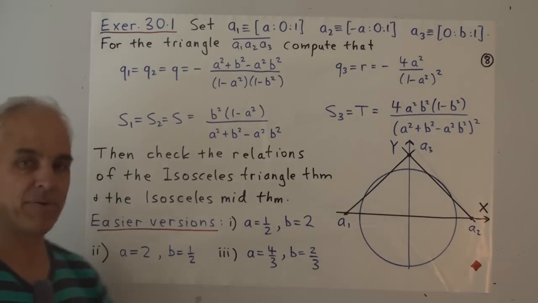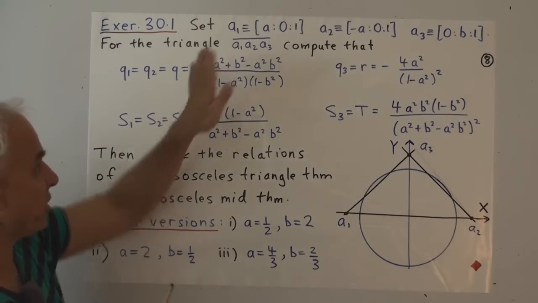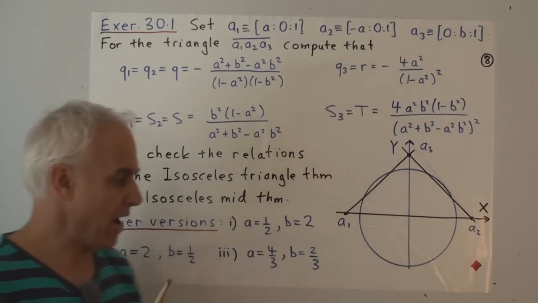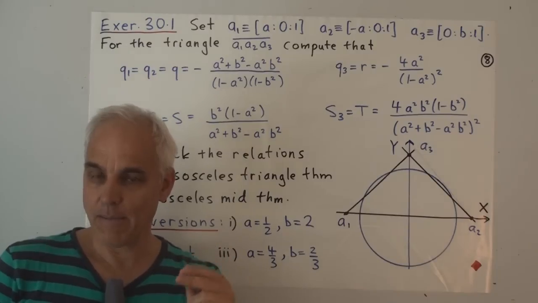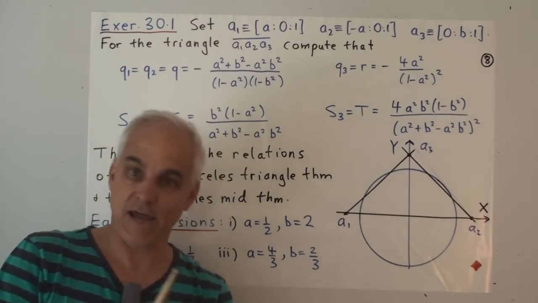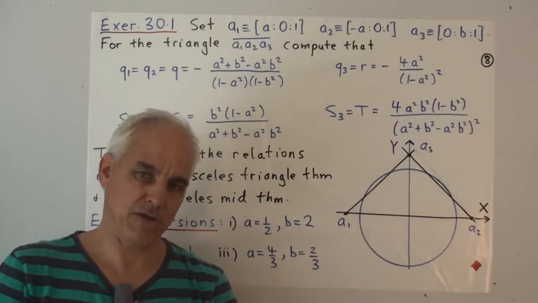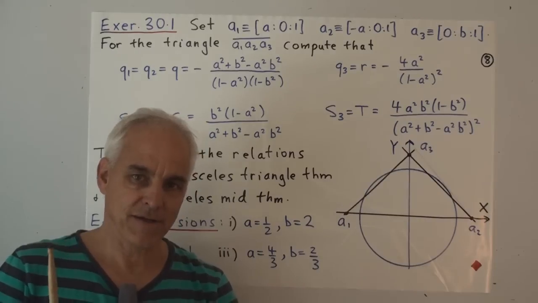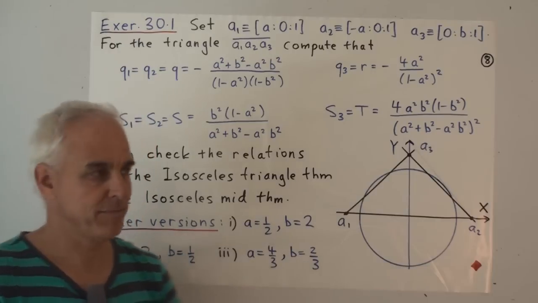And then one step up in algebraic sophistication is to look at the same situation with a general A and a general B, where now the quadrances and spreads are not going to be numbers, but they're going to be algebraic expressions involving the variables A and B. We learn more in some way by doing this, because we see how the various quantities change when we move the parameters of the inputs.